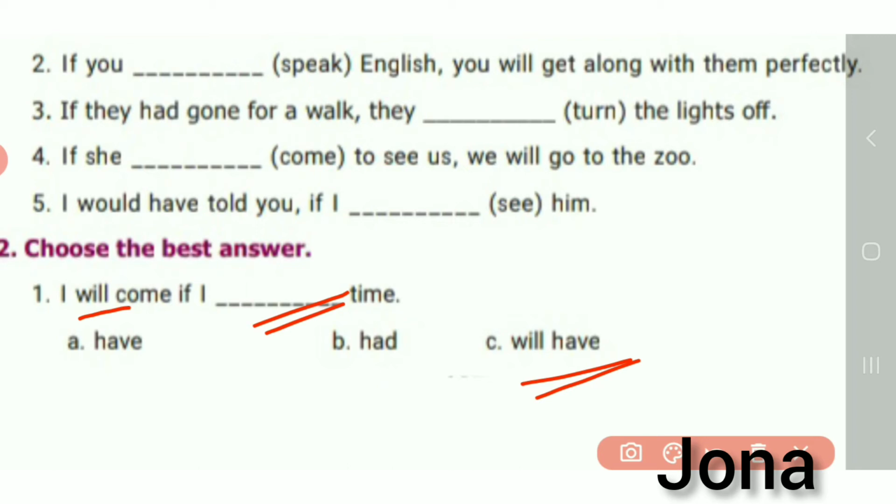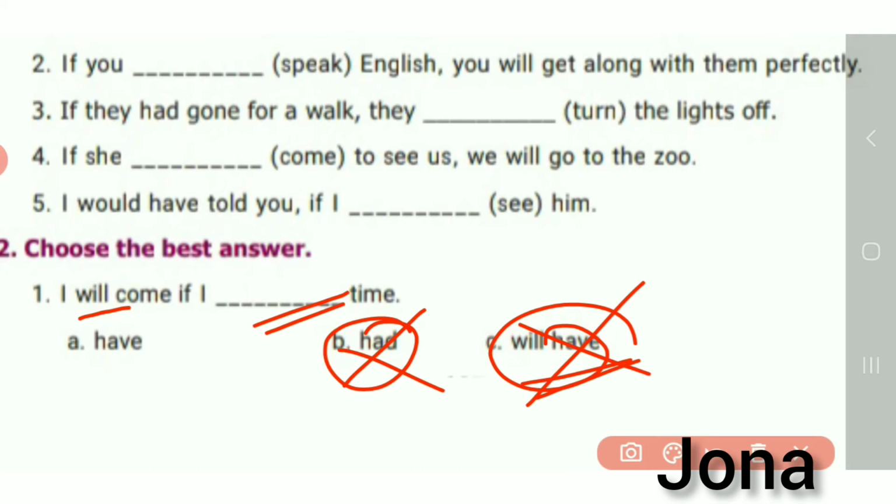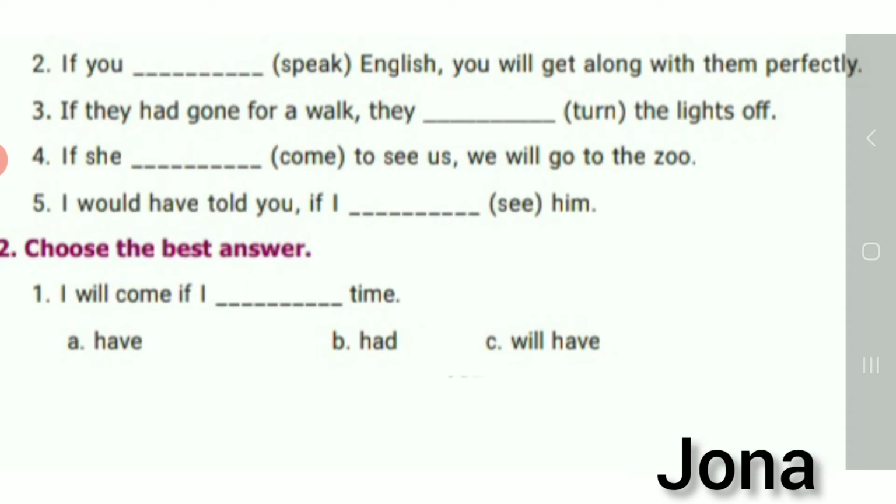Sorry, here it's not "will have", this is wrong there. So here "I won't come" is also wrong. So here the present tense is "have". So we should write "I will come if I have time." Okay.